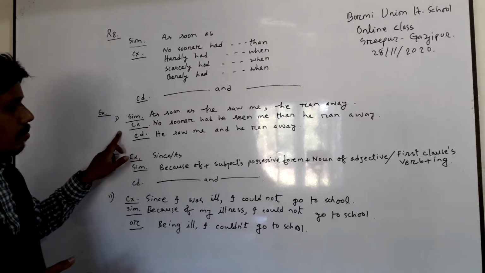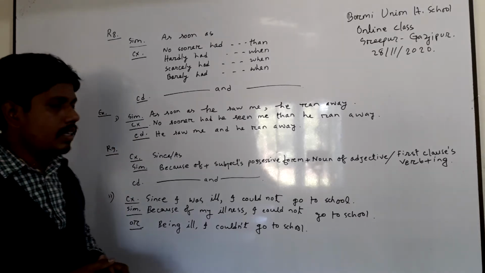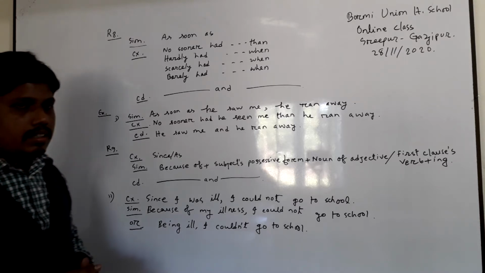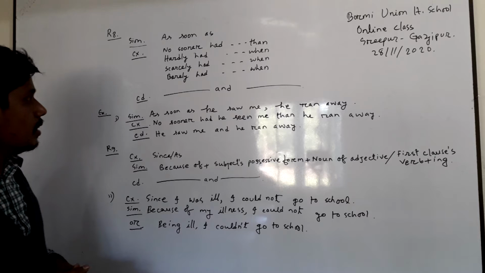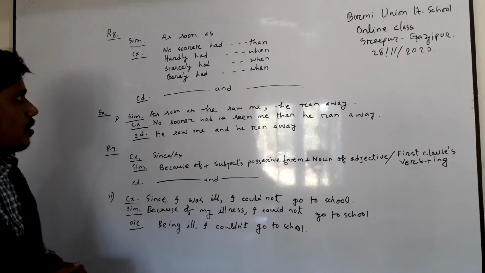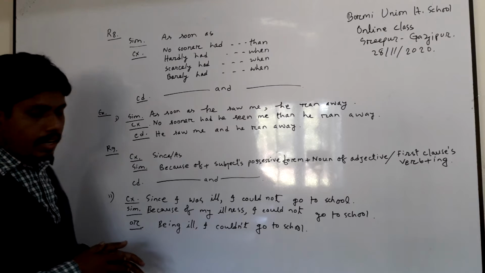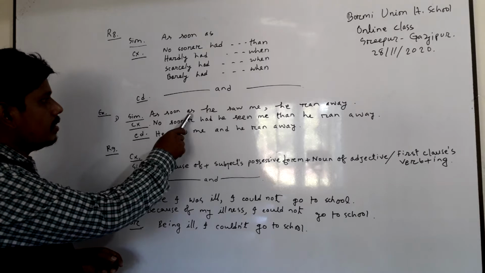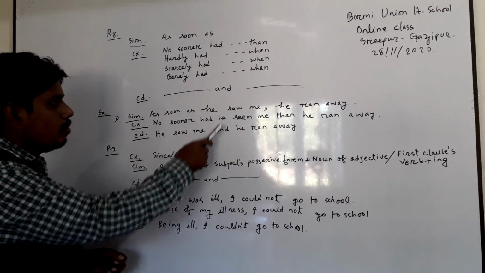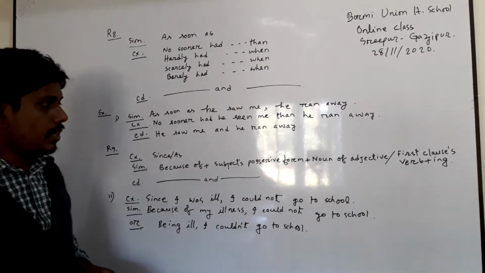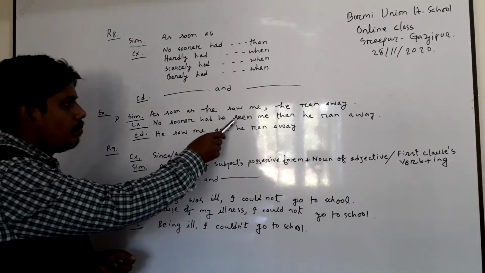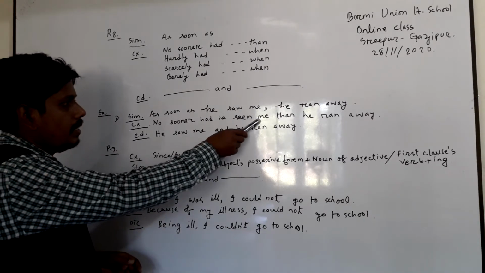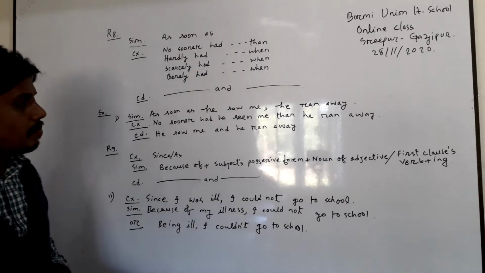in a simple sentence, there is an example: "As soon as he saw me, he ran away." How will you transform it into a complex sentence? In the rule, we have noticed that instead of "as soon as", you have to write "no sooner had". So I have written "no sooner had" instead of "as soon as", then the subject "he", and we know after "had" we have to write the verb's past participle form. So we have written the past participle form of "saw", which is "seen", "me", and you have to write "than" instead of the comma.